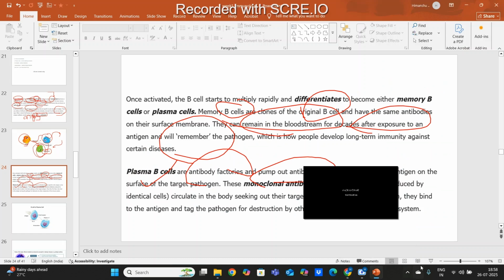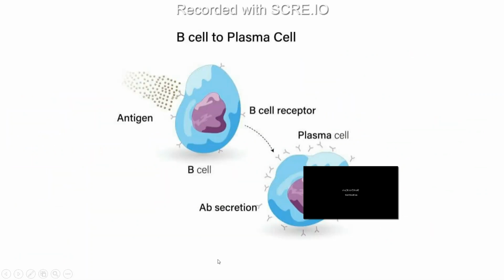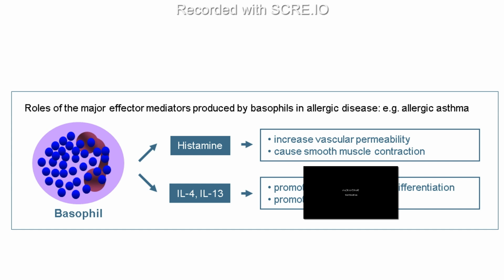Once they find it, they bind to the antigen and kill that pathogen. So these B cells recognize antigens through B cell receptors, and then plasma cells form millions of antibodies so that they can fight against it.